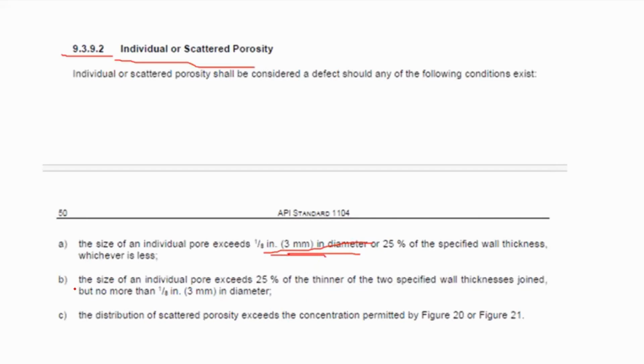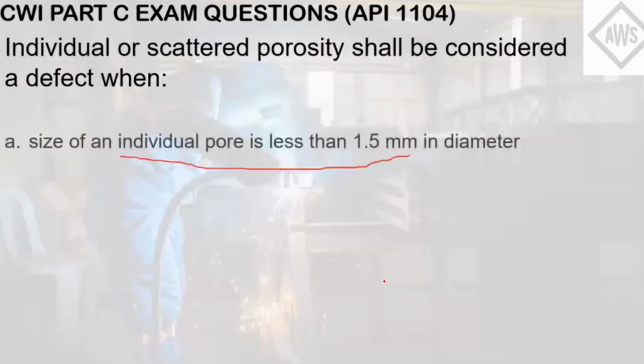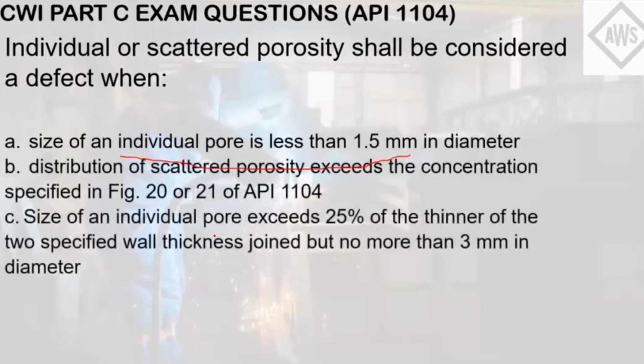Both letter B and C of these clauses, the size of an individual pore exceeds 25% of the thinner wall thickness, and the distribution of scattered porosity exceeds the concentration permitted by Figure 20 or 21, match these conditions. So it will be considered a defect if letter B and C are exceeded.